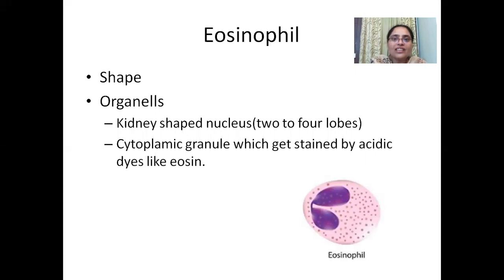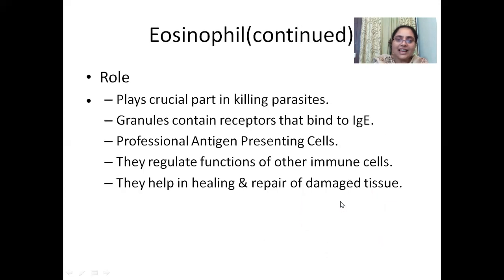Then the next granulocytes that we are going to discuss are eosinophils. And eosinophils are phil, as we know, phil is a word derived from philine, and it means to love. So eosinophils love acidic dyes, and the granules usually take a reddish color when they are stained with acidic dyes. Eosinophils have nuclei which are kidney shaped, with 2 to 4 lobes. And these cytoplasmic granules, as I have told you, get stained by acidic dyes.